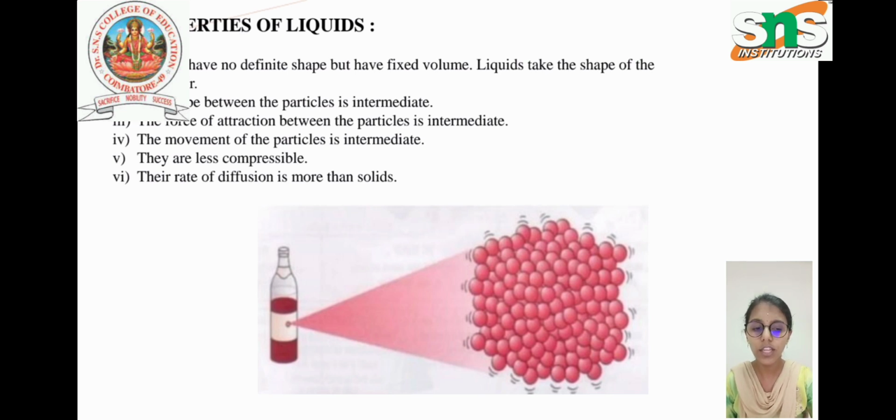Next, properties of liquids. Here water is a liquid. Liquids have no definite shape but have a fixed volume, and they take the shape of the container. The space between the particles is intermediate. Then the force of attraction is also intermediate, and movement of the particles is also intermediate. They are less compressible, and the rate of diffusion is more than solids.